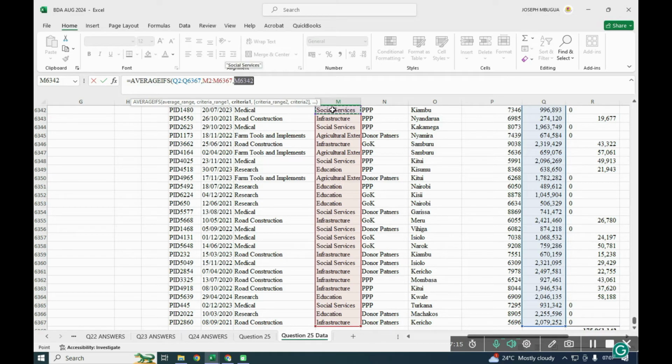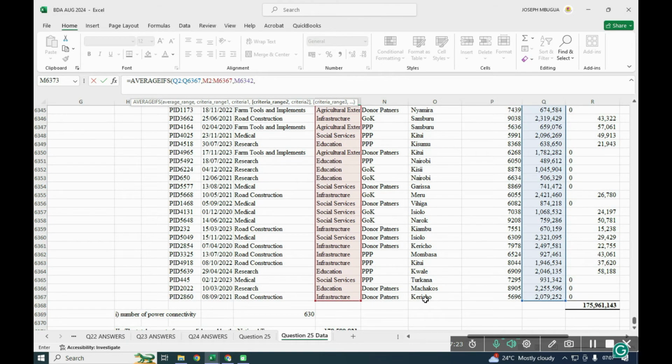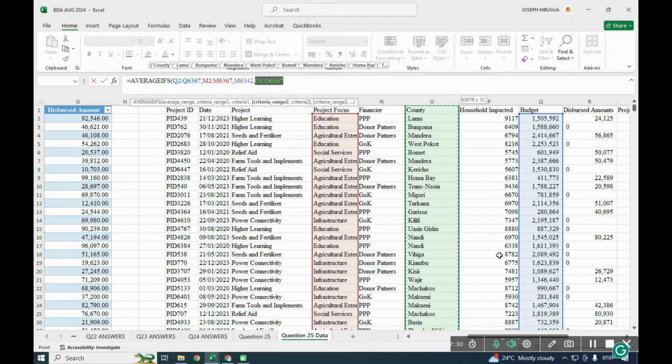You need it to be social service. Again, you put a comma, you go to criteria 2. Criteria 2 now is for the county. County, we have it here. Control Shift up arrow for the county. Then you put a comma, and for criteria 2, we need the one for Nandi County. Nandi County, that way, and I close the bracket.